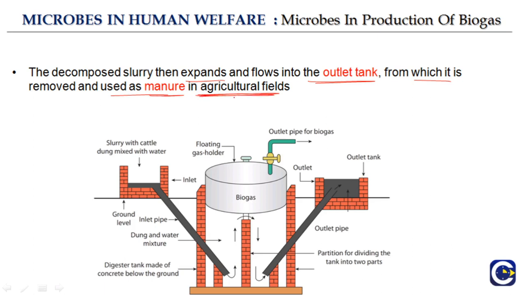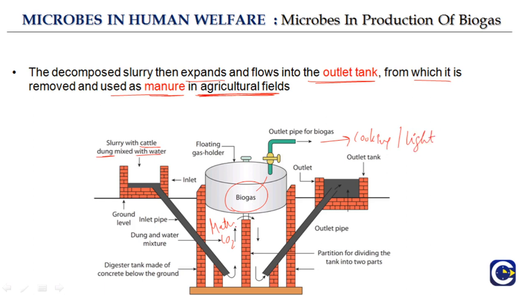These microbes in human welfare are so interesting. You just see that from cattle dung, that forms a slurry mixed with water, we are capable of producing methane and carbon dioxide, which is the biogas. And then this biogas is collected and through an outlet pipe it goes for cooking and for electricity, for lighting purposes, for cooking and lighting purposes.